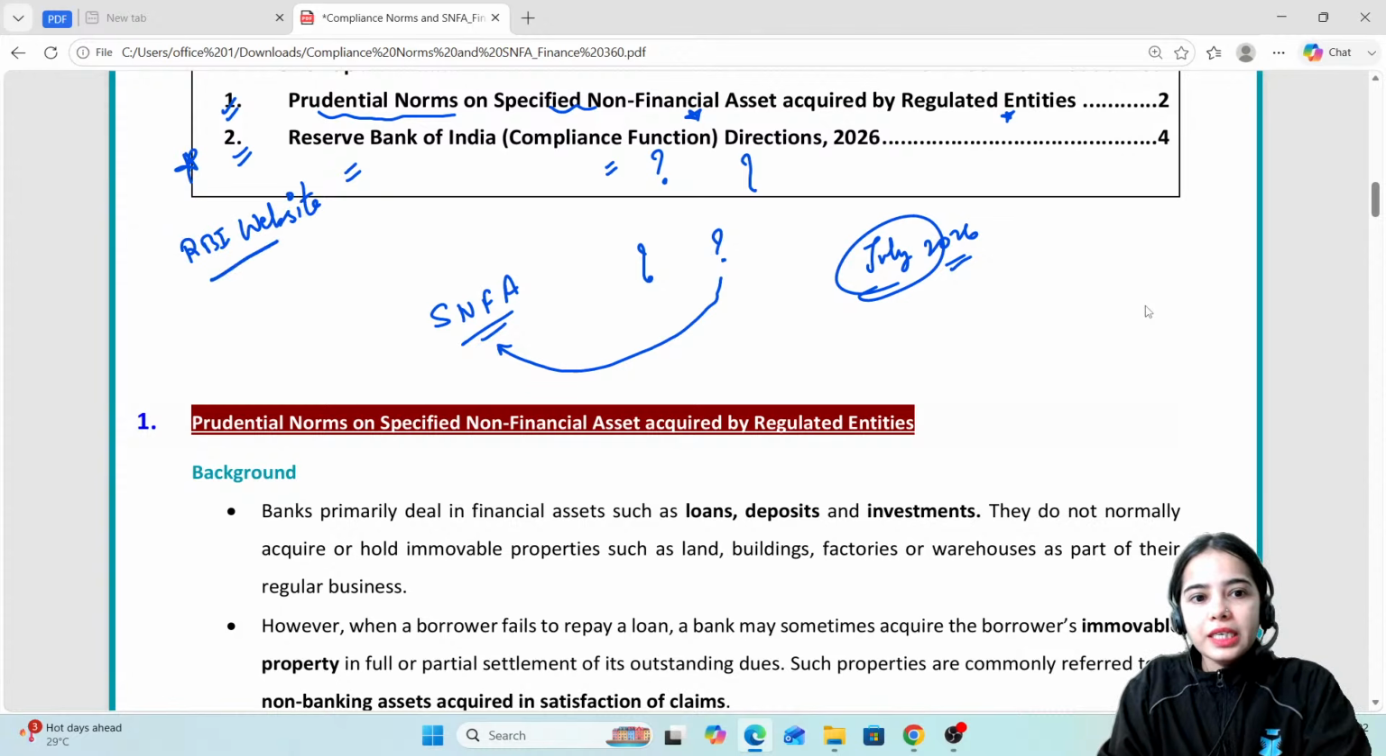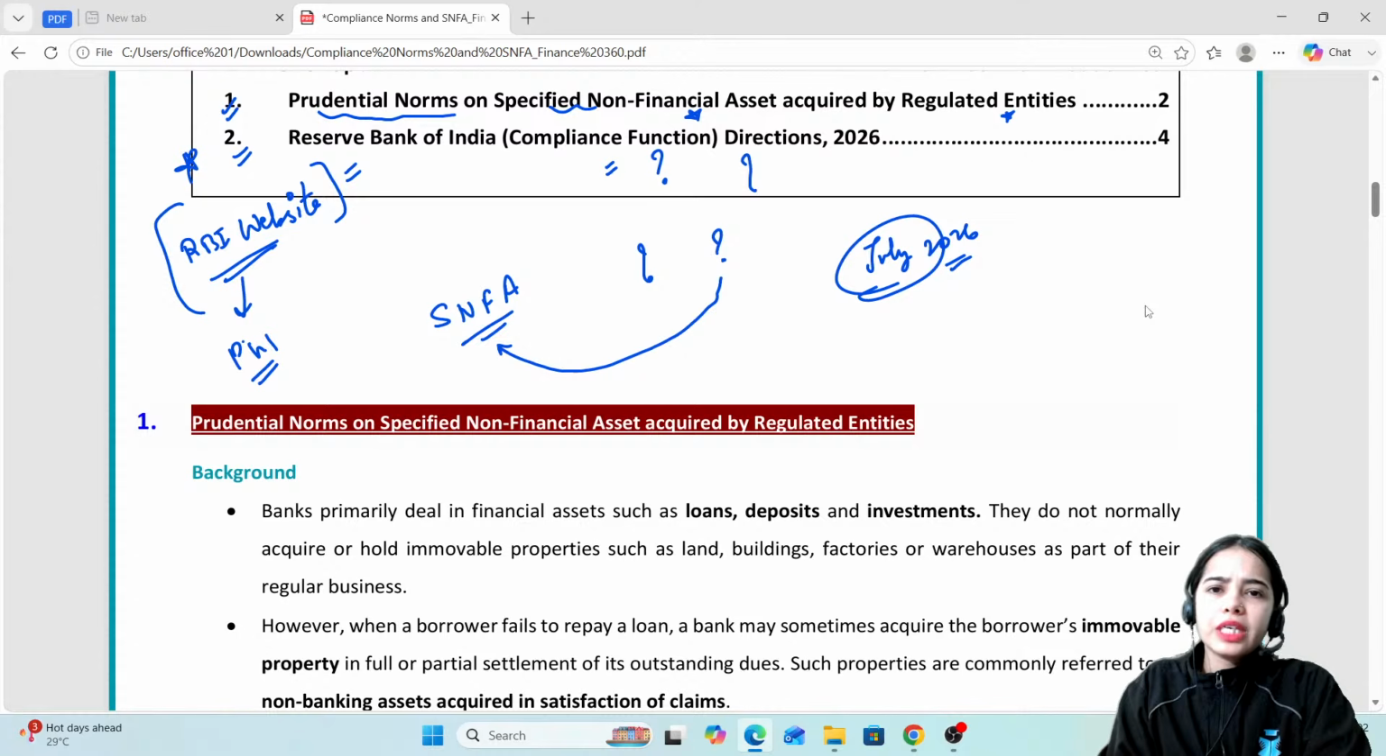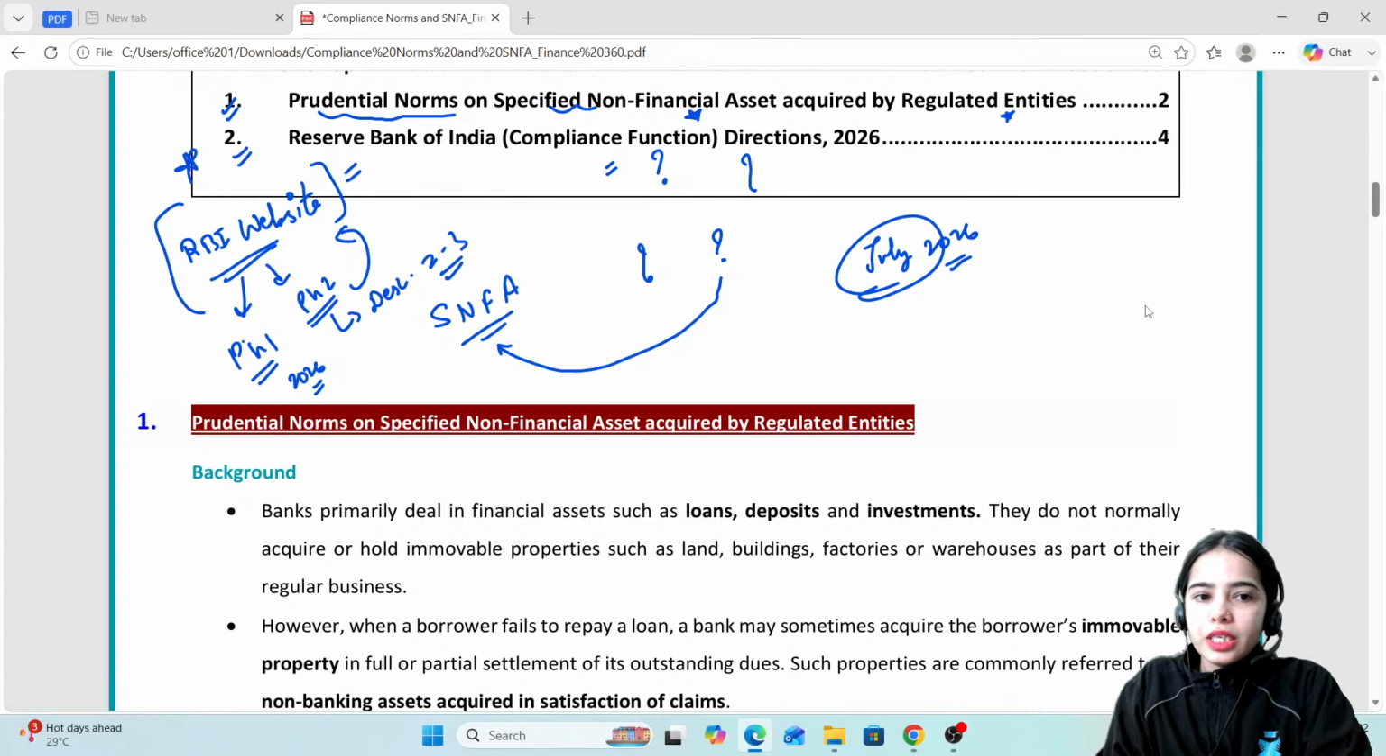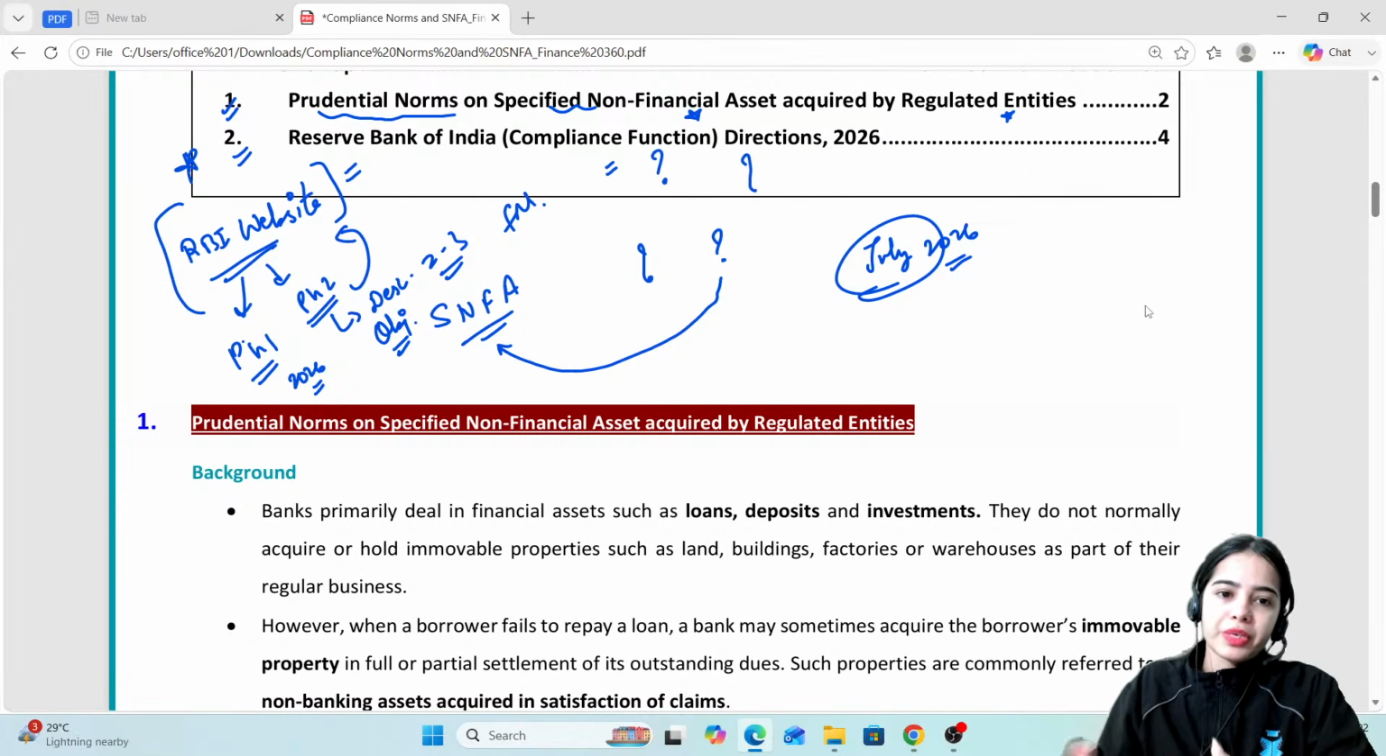Now, the RBI website is very important from the examination perspective. In phase 1 this year, there were fewer questions from the RBI website, around 6 to 7 questions in the 2026 RBI Grade B examination. But in phase 2, there were multiple questions from the RBI website. There were 2 to 3 descriptive questions from the RBI website in the FM section, as well as objective questions from the RBI notifications and RBI press releases.